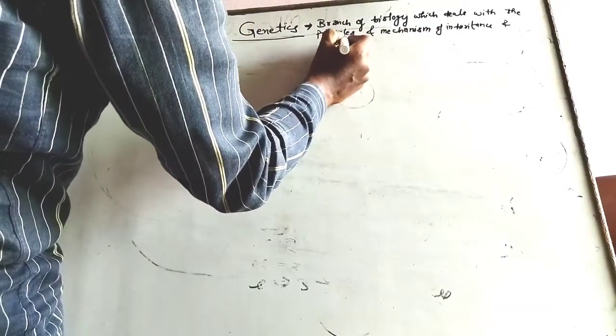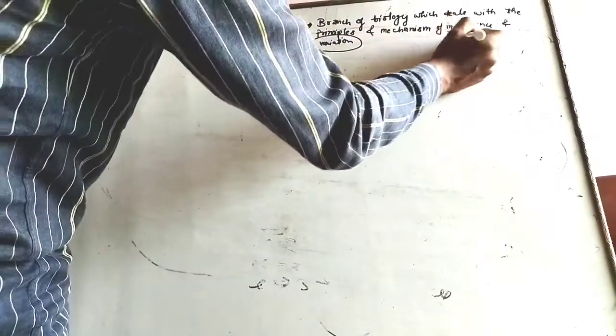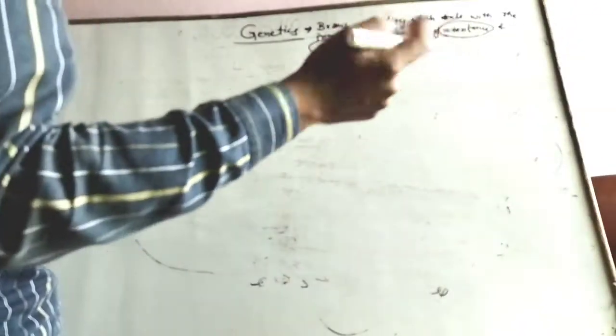So basically, we study the principle and mechanism of inheritance and variation.